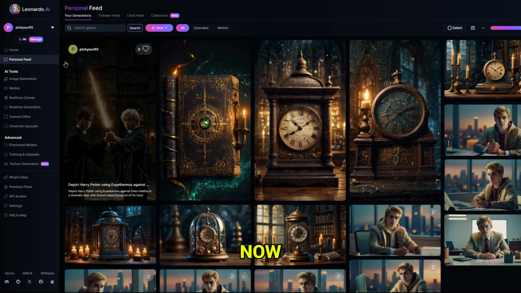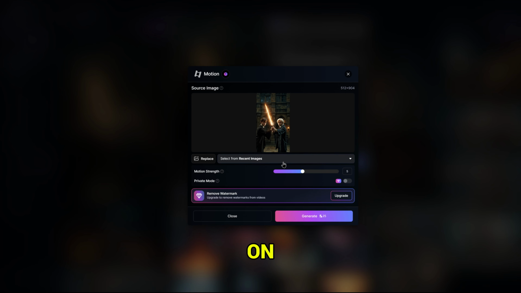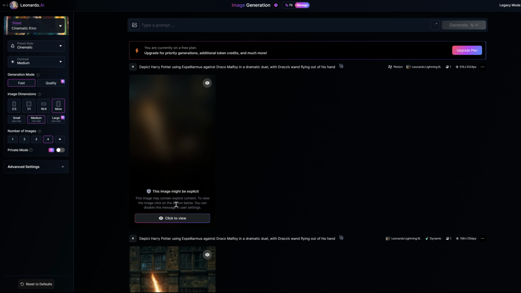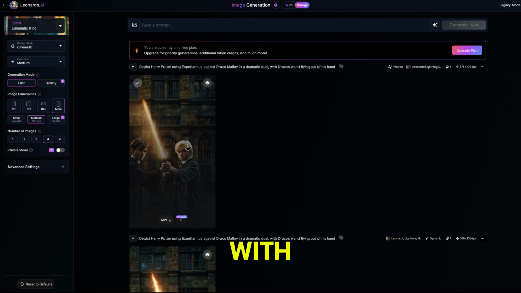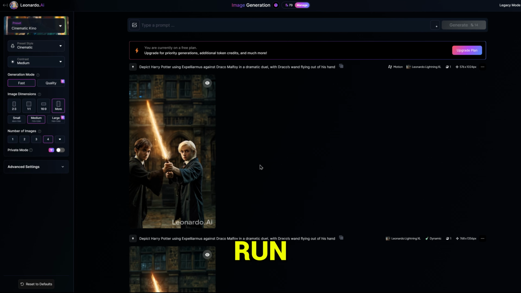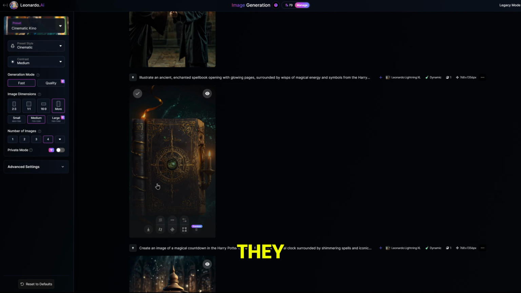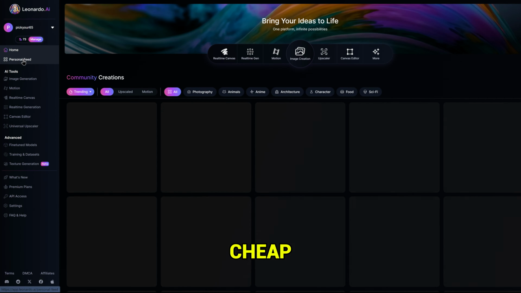Once here, you now want to find the first image we created and click it. Once here, hit this button that says Image to Motion. On the next page, hit Generate. Now animate as many images as you can with this process until your credits run out. Don't worry about your credits. They reset each day, and they're super cheap to buy if you want.